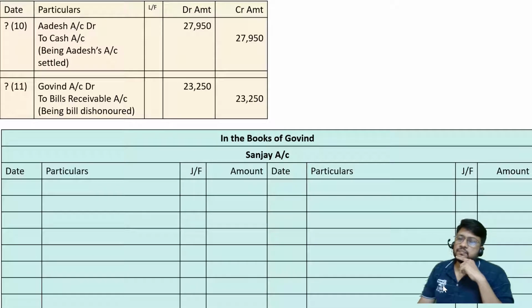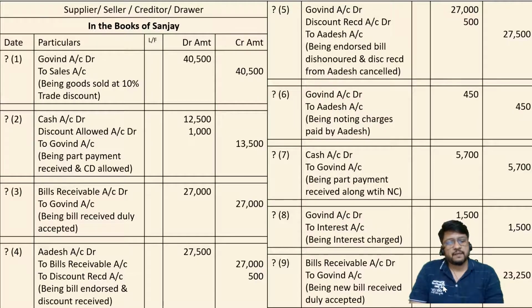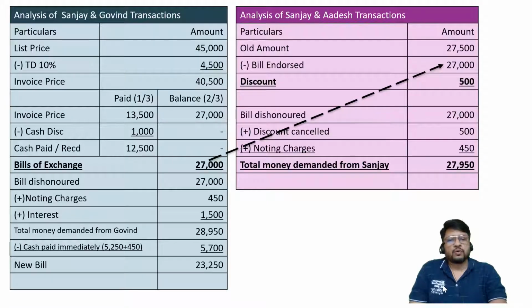account. In the books of drawee, Sanjay account, that is the drawer's account, there is a transaction for sale or purchase. That means there is no tension, we need not consider the opening balance. No sir, you told there is an old balance. Yes, the old balance was for Sanjay and Adesh, but we are preparing the ledger account in the books of Govind. Here there is no old balance. I hope it is clear to all of you. Therefore there is no opening balance to the ledger account.